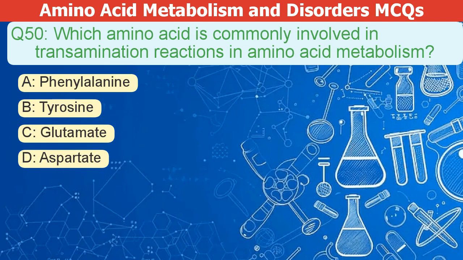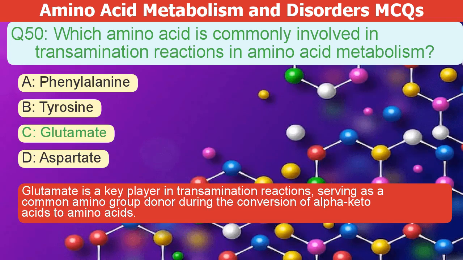Which amino acid is commonly involved in transamination reactions in amino acid metabolism? A. Phenylalanine. B. Tyrosine. C. Glutamate. D. Aspartate. The correct answer is C. Glutamate is a key player in transamination reactions, serving as a common amino group donor during the conversion of alpha-keto acids to amino acids.